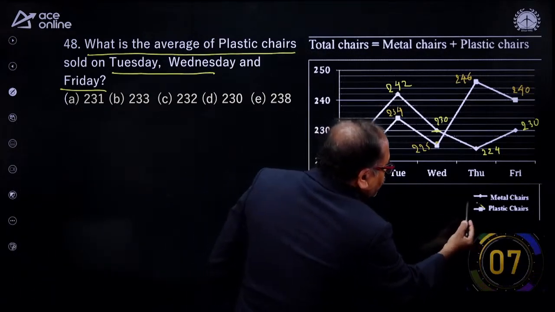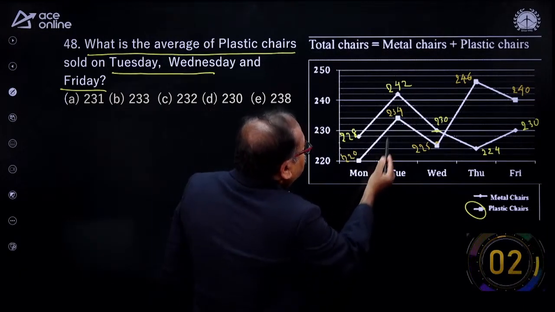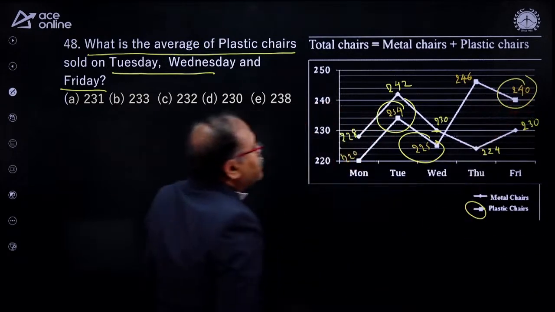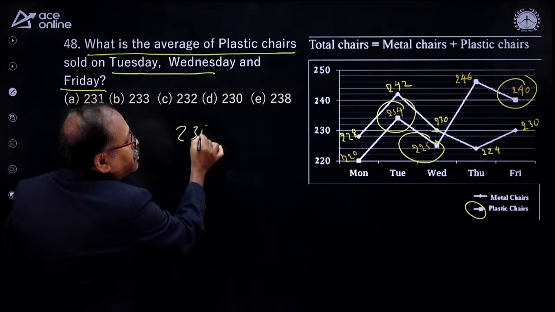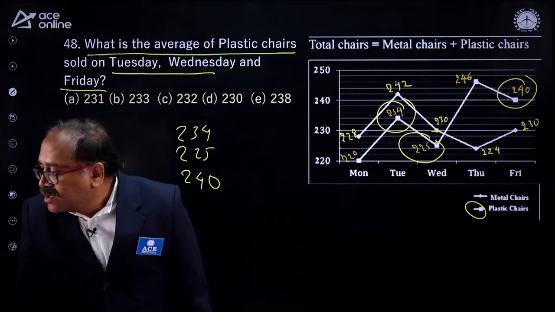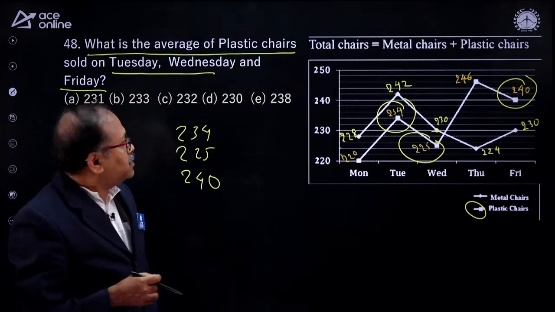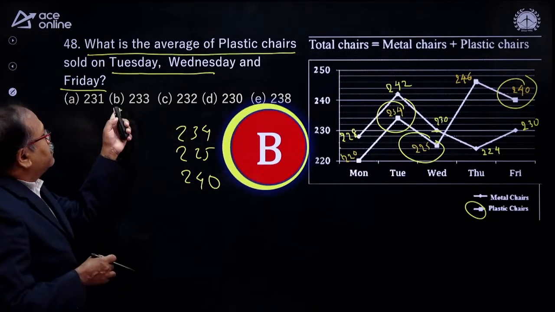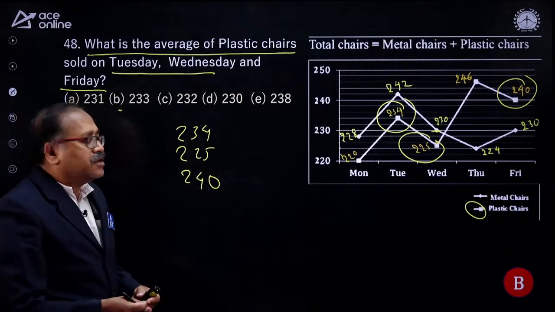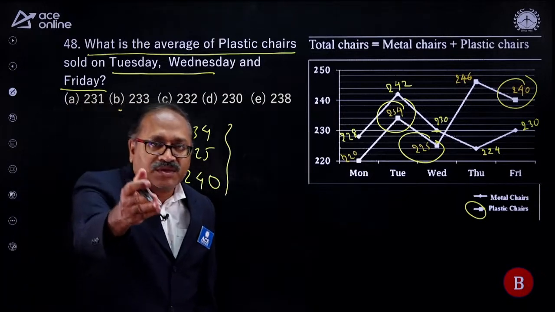So the plastic, the bigger one, is plastic. So Tuesday, Wednesday and Friday. Simply find out the average of 234, 225 and 240. What is your answer? So 233. Okay, I will not solve this question. I will go with your answer. 233, which is option B. Yeah, that's right, my young friends. Option B. Simply add this, divide it. Or there is an alternate way, but it is so simple. Only 3 numbers, add, divide by 3. Next question on the board is here.